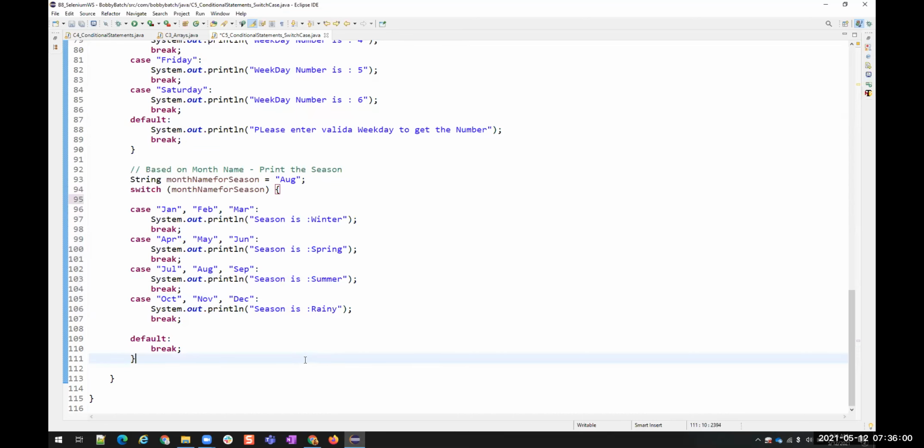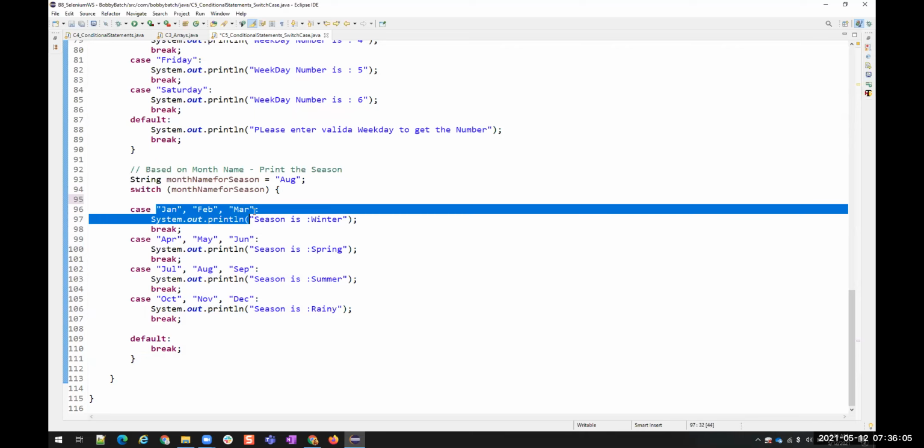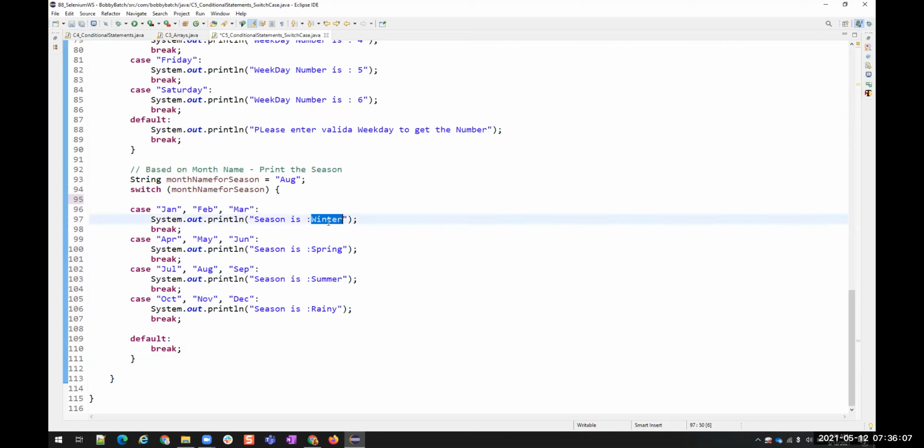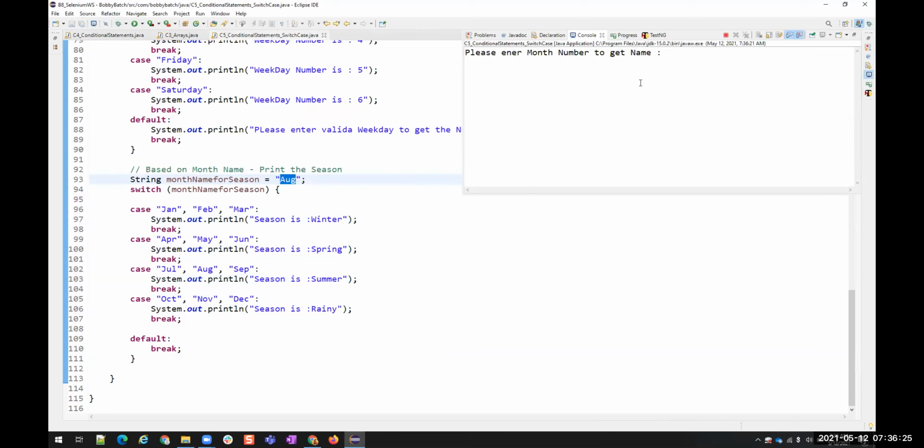Now we have these cases. If I give any of the cases from Jan, Feb, and March, it will print winter. April, May, and June, spring. July, August, and September, it will print summer. Whatever the case I give. Now I hard coded the value of month name as August. Let us see. This is the old one, let's ignore. What is the season for August? Summer.